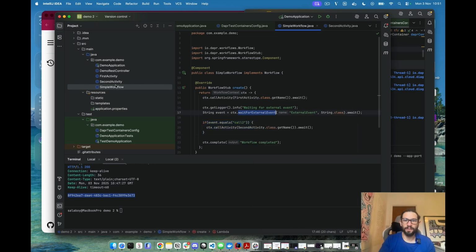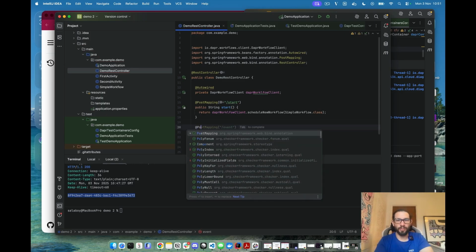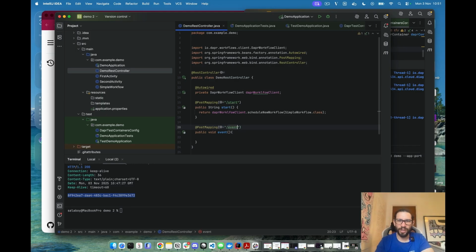So now, in order to expose this, because we need to let the user emit an event so we can continue our workflow, we need to extend the controller here. So public void event, we'll call it simply event. And what we can do here is a post mapping for event. But more than event, we want the workflow ID.